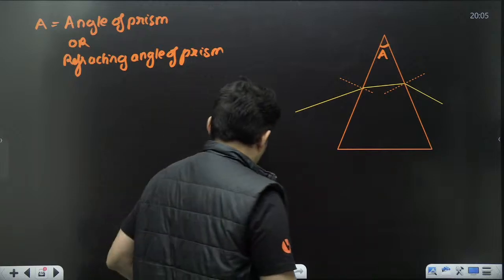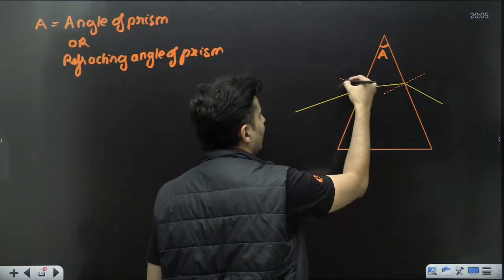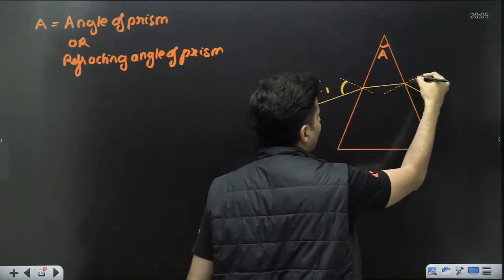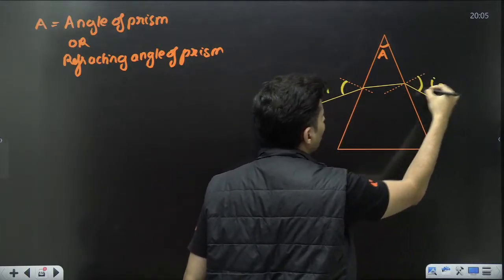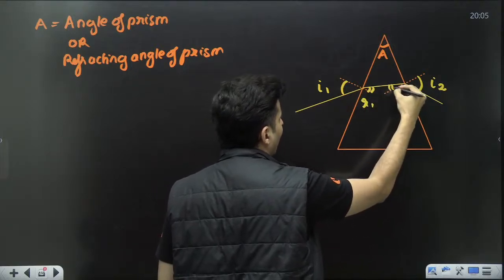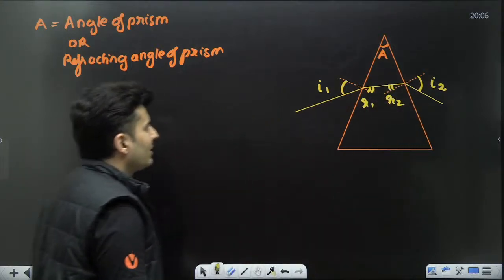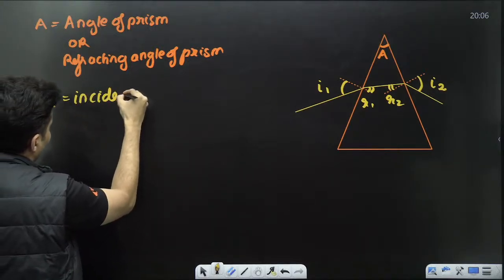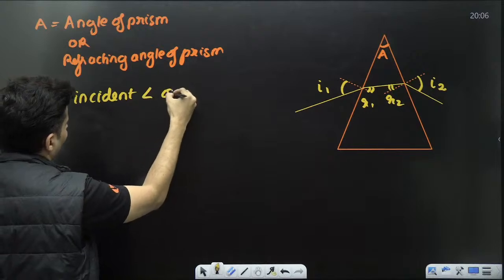So this angle that you see over here is usually marked as I1. This angle over here is usually marked I2. These internal angles are R1 and R2. So what is I1? I1 is basically your incident angle on the prism.